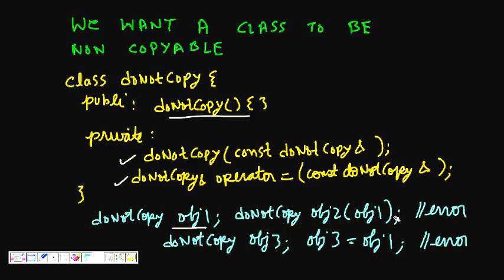Object 2 from object 1 calls the copy constructor, so it will give an error because it is making a call to a private member function. Object 3 equal to object 1 is again a compilation error because we are calling the private assignment operator. So both of these will now not work. In fact, if you make the constructor also private, then you cannot even create this. Then you might have some other public methods, like create functions, which create that object for you.